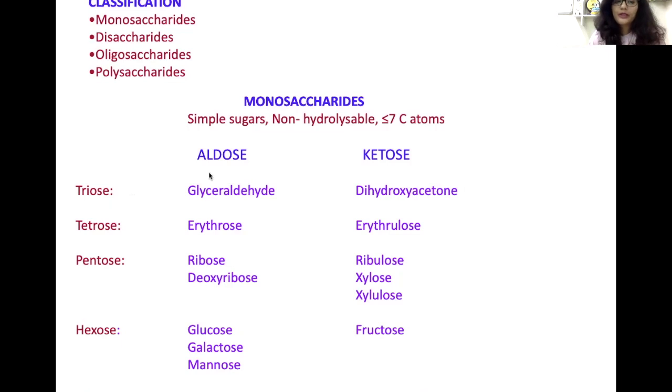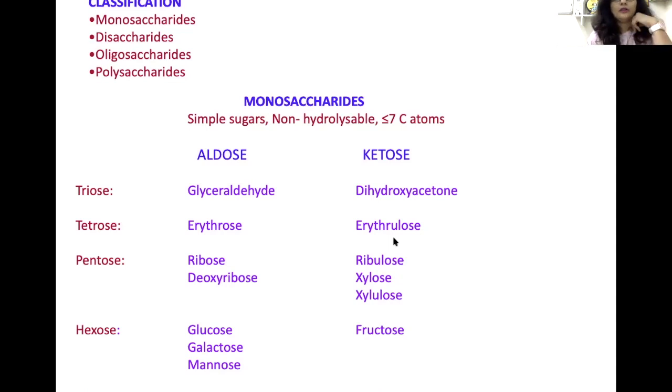Now, a triose with an aldehyde group is glyceraldehyde, which we have seen in an earlier slide, while the triose with a ketone group we call dihydroxyacetone. Both glyceraldehyde and dihydroxyacetone are formed during glycolysis, the digestion of the glucose molecule. Now coming to the tetroses, carbohydrates containing 4 carbon units. The names are erythrose and erythrulose.